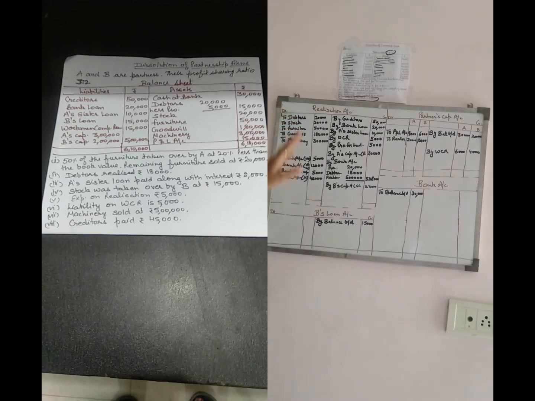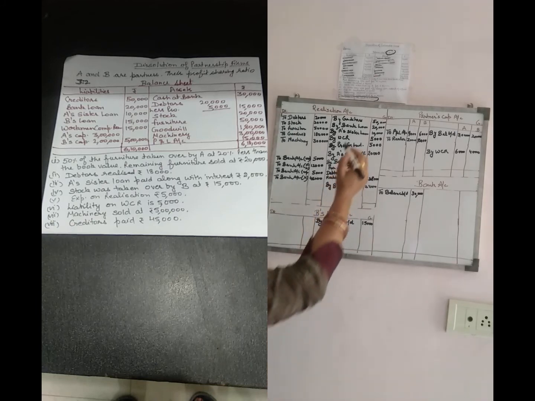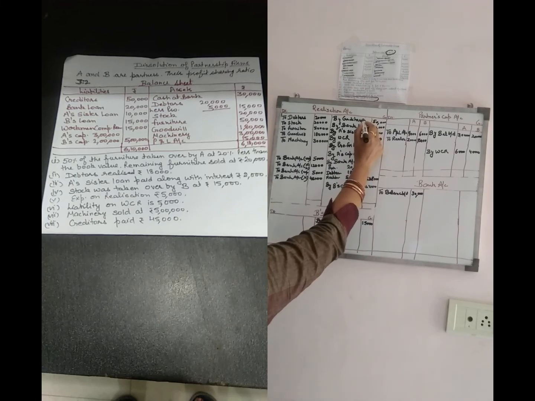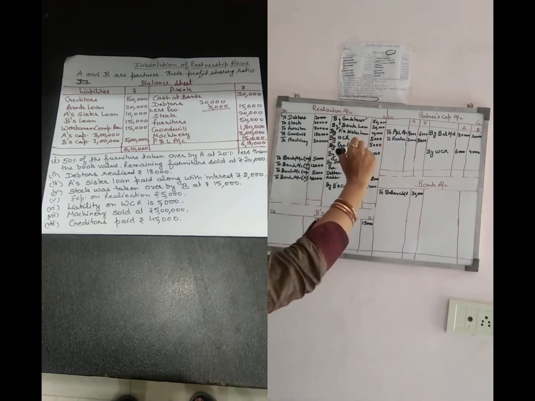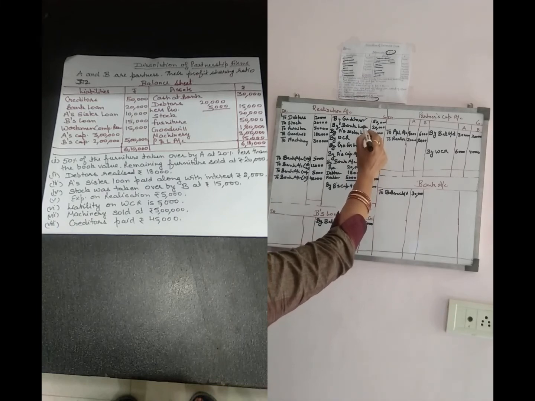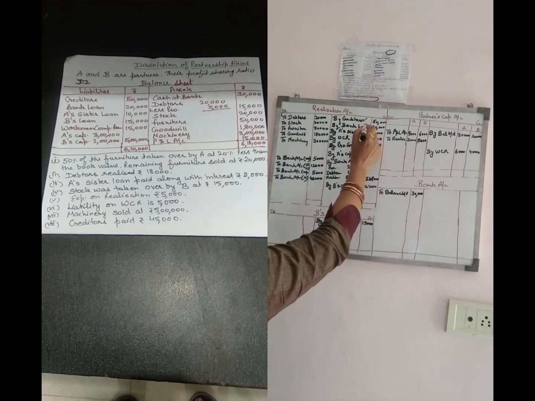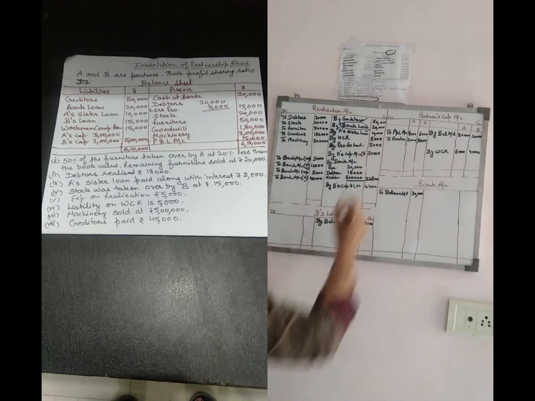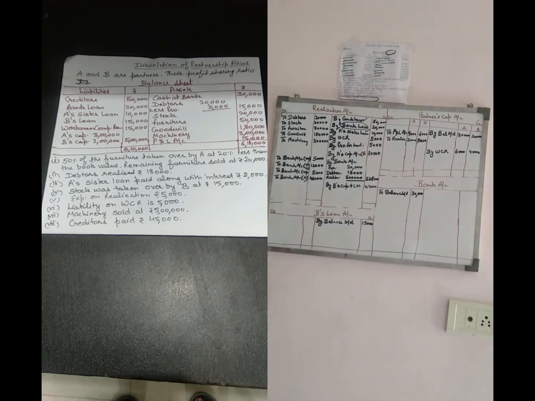You have seen that we have to check whether all the liabilities which have to be paid to third parties are to be paid by the firm or not. See, creditors paid, then A's sister loan paid. But the bank loan of 20,000, no information is given in the additional information.